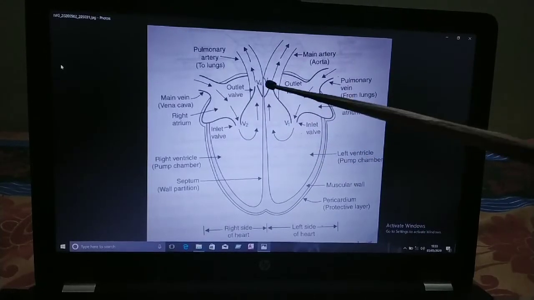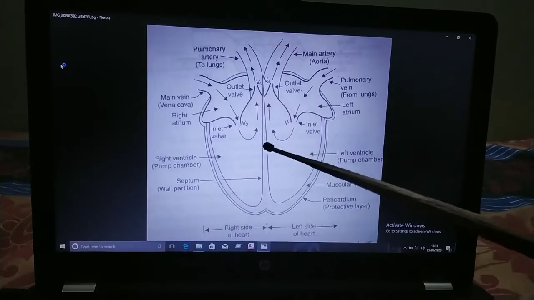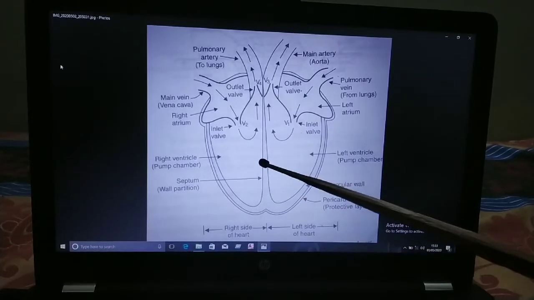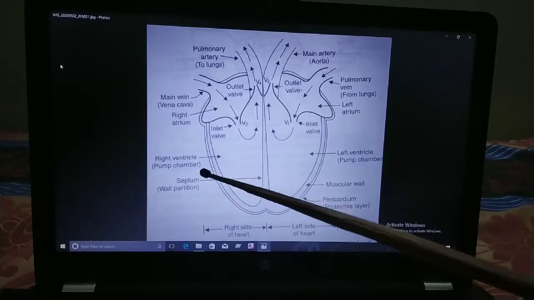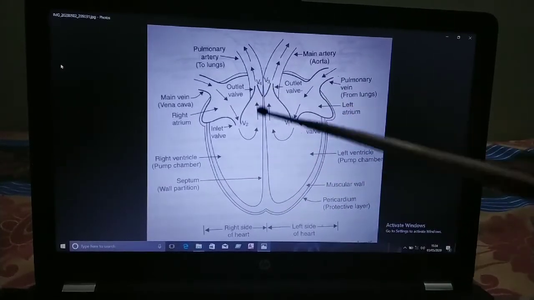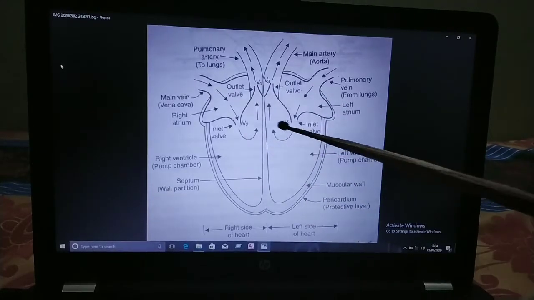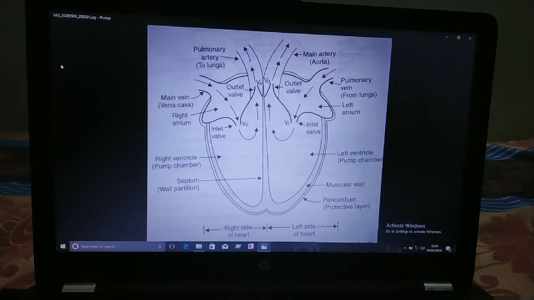So children, you must remember that here is also one partition present, a wall partition. This partition is known as the septum. Children, the function of this partition is that, due to this partition, pure blood and impure blood cannot mix. Otherwise, if they mix, it is very, very dangerous to us.